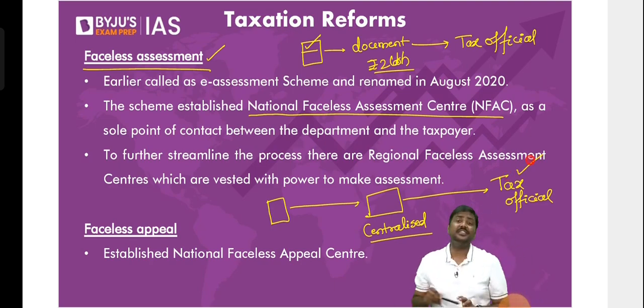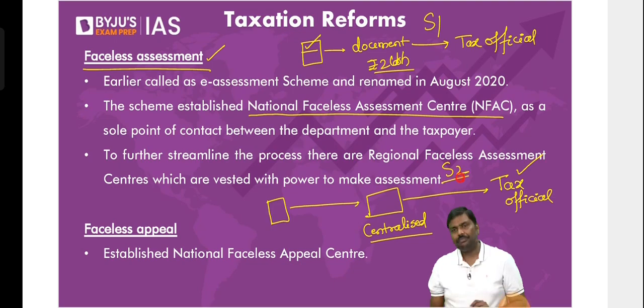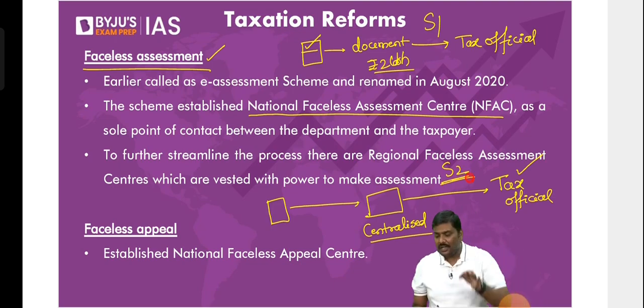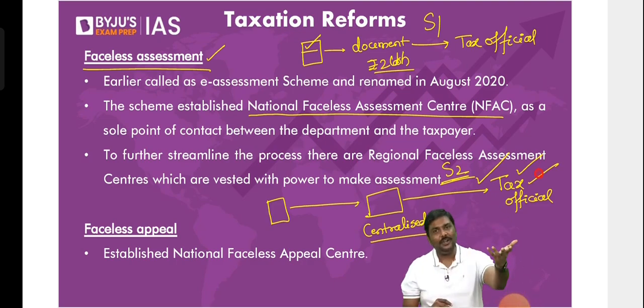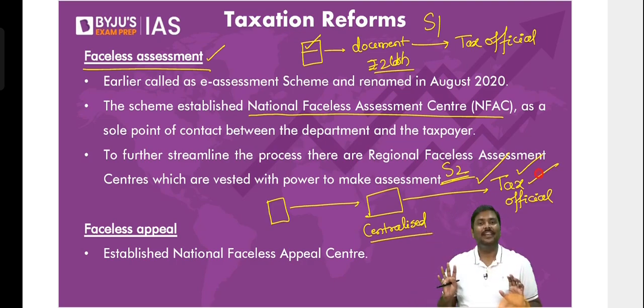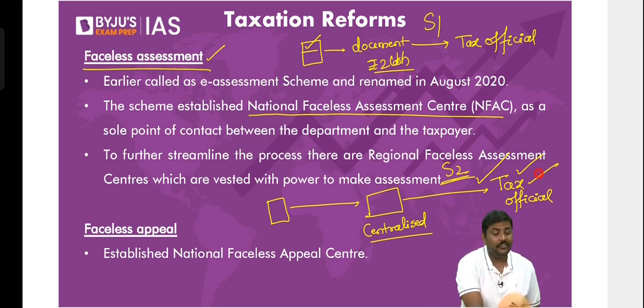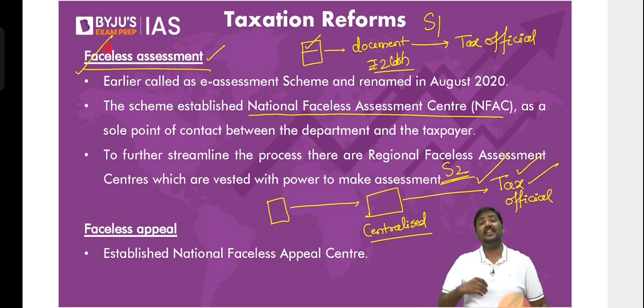Now, tell me, which system is better? System 1 or system 2? You know the answer, by the way. System 2 is better. Why? It will promote transparency. The tax official doesn't know, so he has to evaluate everything promptly. There is no scope of corruption here. So transparency will increase. The scope of corruption will be addressed. All of these are advantages. This is called faceless assessment.